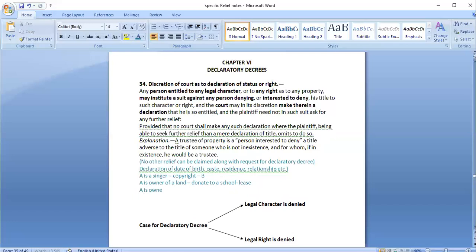He is the owner of a land. There was a lease agreement with B for 5 years. After 5 years, the agreement was over, but B is not willing to vacate that particular plot.